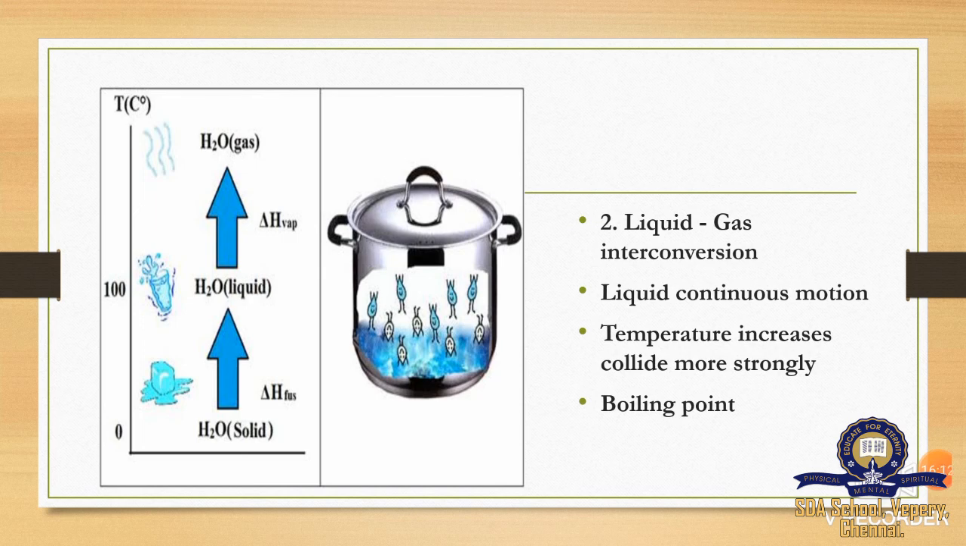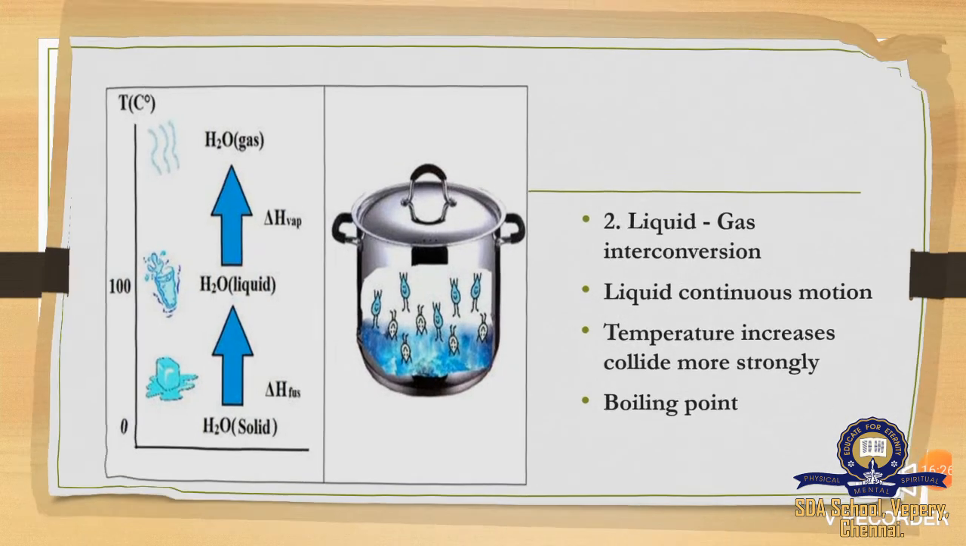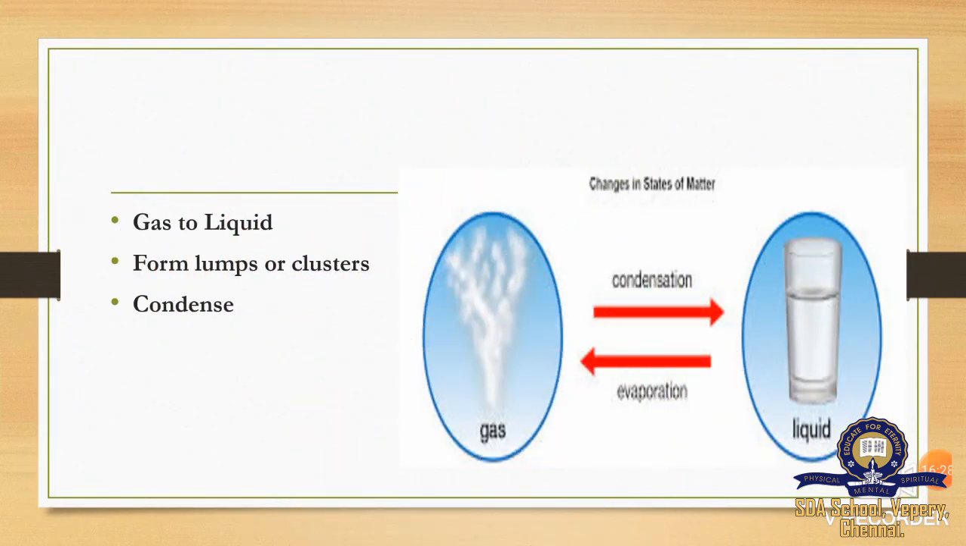So here the temperature is increased. On boiling, we give heat to the liquid, so temperature is increased, and so kinetic energy will also increase. The next interconversion is gas to liquid, and this process is called condensation. So when we convert gas to liquid, the process is said to be condensation. The liquid to gas, it is said to be evaporation.